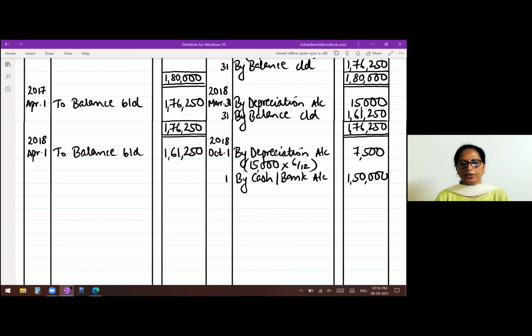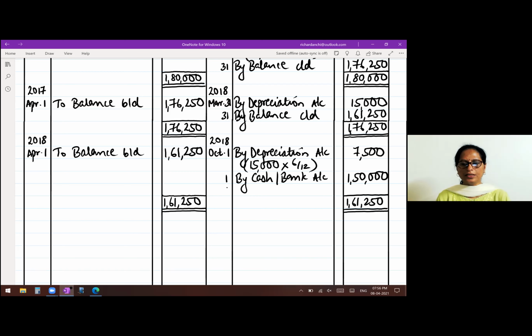So you had purchased one machine and that same machine you are selling. So now when you sell, you are either making a profit or a loss. So how do you find? Now here again debit side is greater. So take the total of the debit side. It's 1,61,250. Write it on the credit side. Now the difference here, the credit is less.